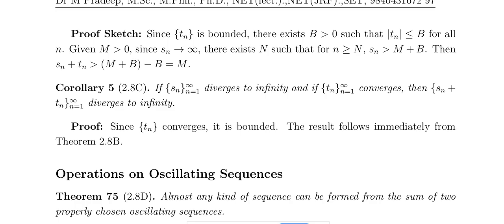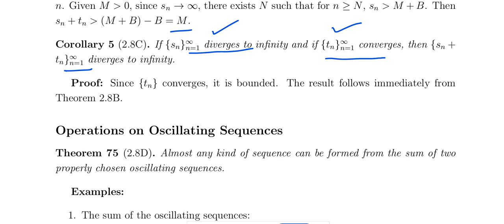Okay, after the stage, if you combine these two, what is Sn plus Tn? We took Sn greater than M plus B. That is our idea. So when finding Sn plus Tn, it is M plus B minus B, so greater than M for the real number M after the stage capital N. So Sn plus Tn diverges to infinity. Similarly, Sn diverges to infinity and Tn converges. If one diverges to infinity and the other converges, then the sum diverges to infinity.